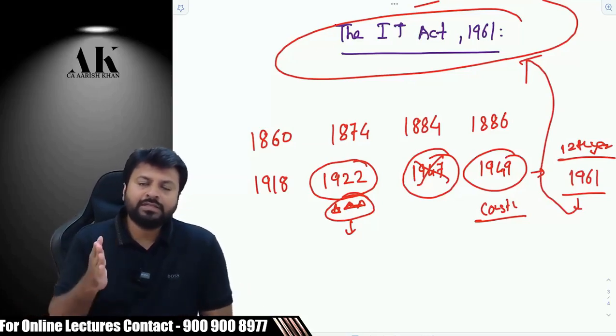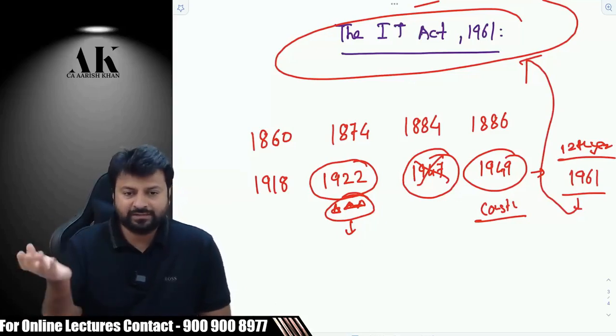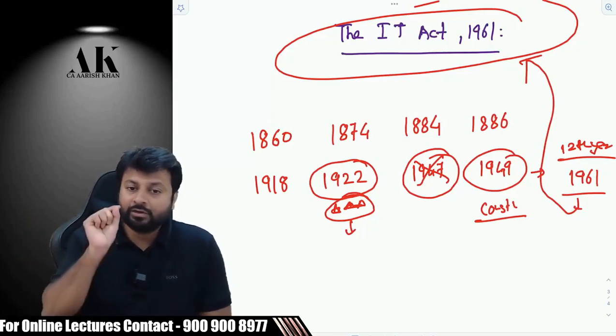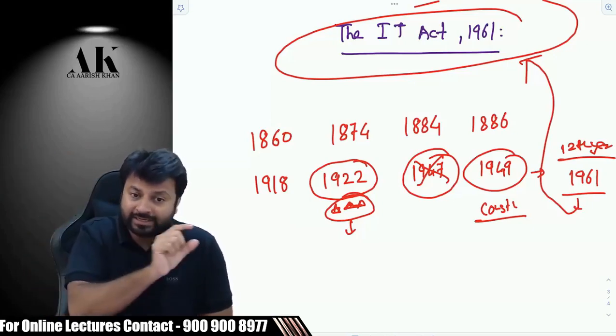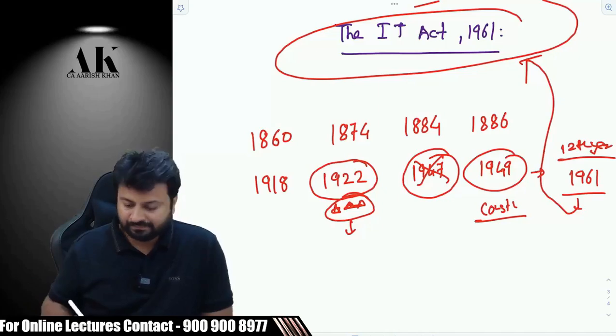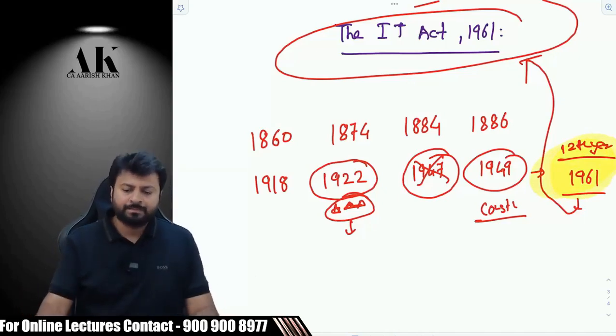So if you open the very first page of the bare Act, the Income Tax Act 1961, you will see on the very first page it is written, in the 12th year of Republic, we are bringing this law. It is written on the first page of the bare Act. So this is the history of income tax law. So it has become very old now, very, very old now. It is around 63 or 62 years old.